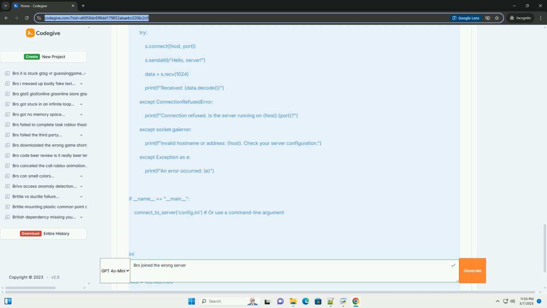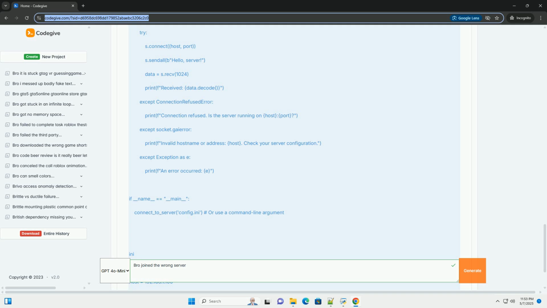4. Security considerations. Encryption: use encryption, for example TLS/SSL, to protect the data exchanged between the client and the server from eavesdropping and tampering. Authentication: implement authentication to verify the identity of the client and the server. This prevents unauthorized clients from connecting to the server. Authorization: implement authorization to control what actions a client is allowed to perform on the server.